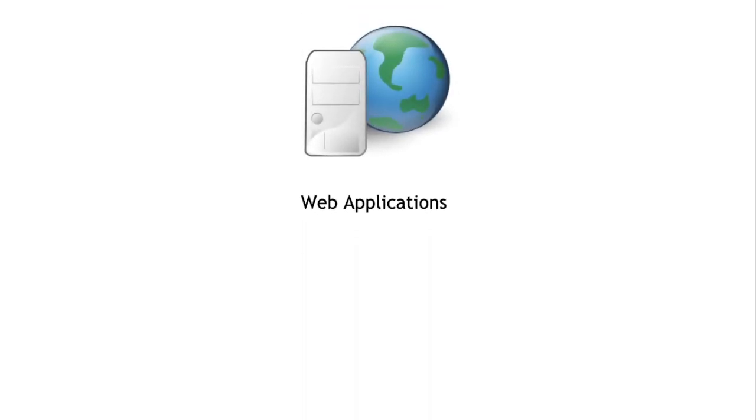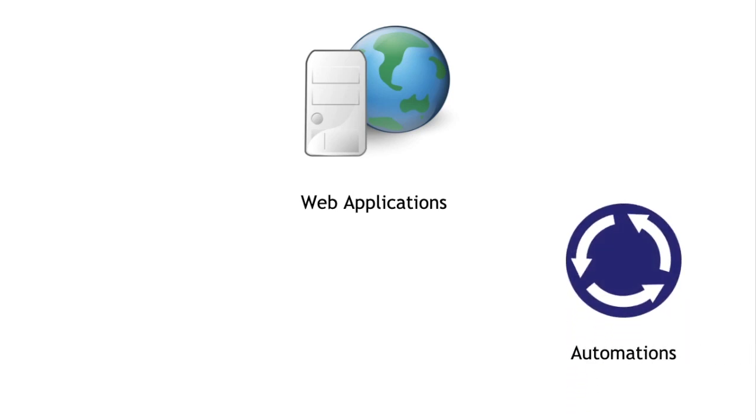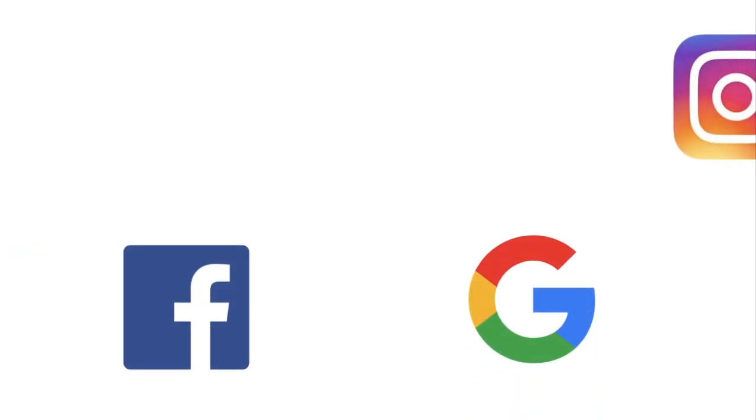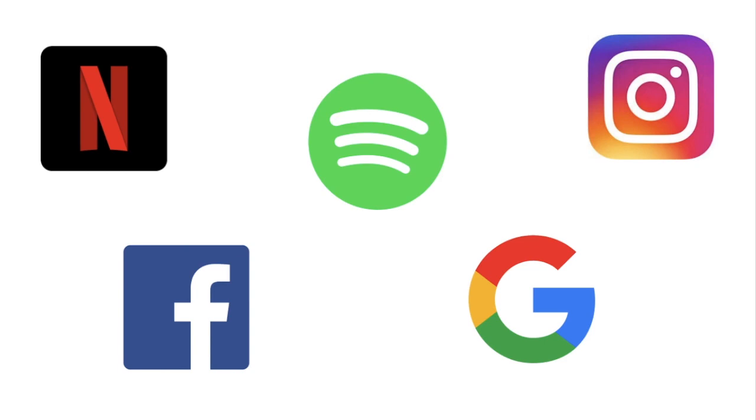But now, you might be asking yourself, what can I do with Python? Python is mainly chosen as a language to build web applications, automate simple and complex tasks, and for development of artificial intelligence or machine learning. These features have opened a world of possibilities for programming, from making simple tasks workless to using AI to predict tennis matches. Some major companies that use this language include Facebook, Google, Instagram, Spotify, and Netflix.